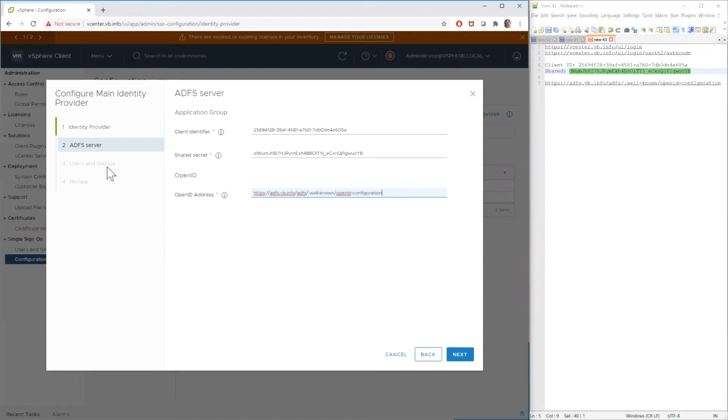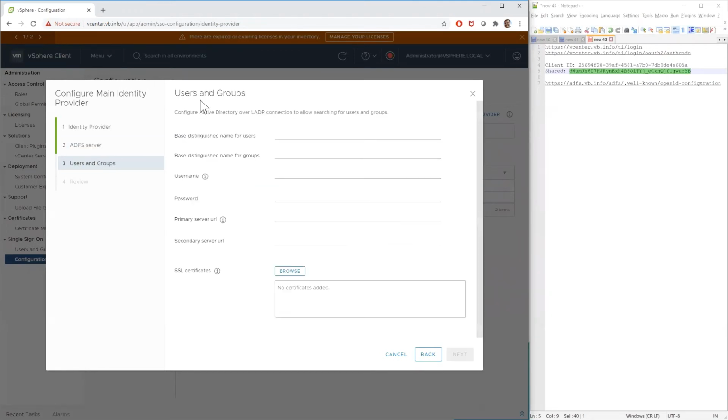But what's really interesting and kind of threw me for a loop when I was running through this process is it still uses an LDAP connection to do some of the lookups within Active Directory. So even though you're using ADFS for that authentication piece, verifying that the user is who they say they are, we're still leveraging LDAP to read into that directory. So I'm gonna go ahead and click through a bunch of these things because the autocomplete remembers what most of them are.